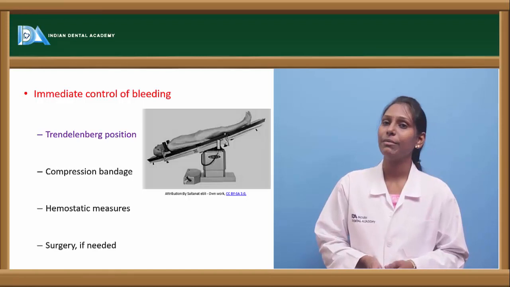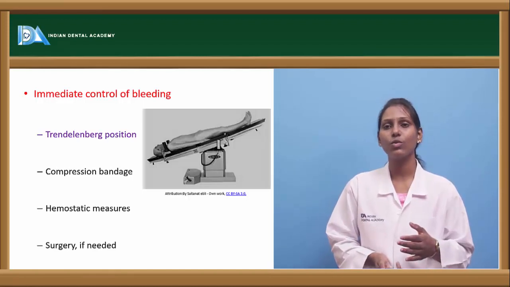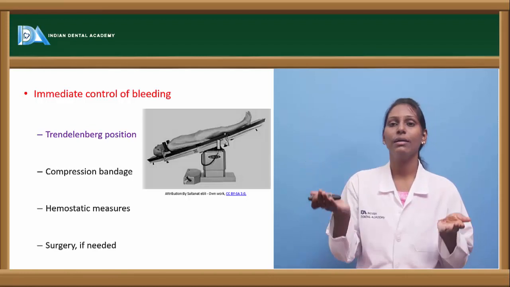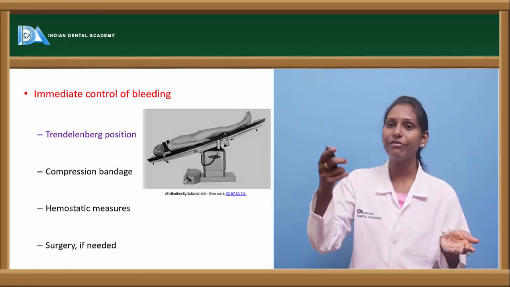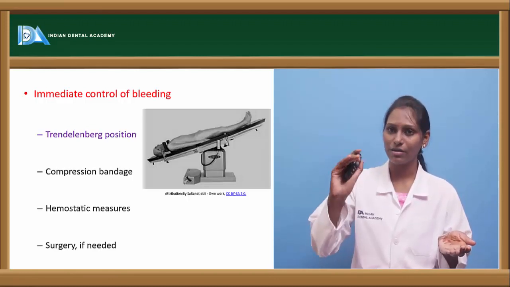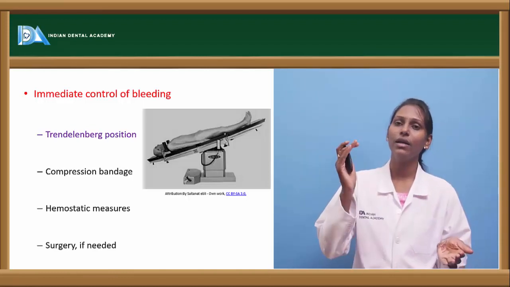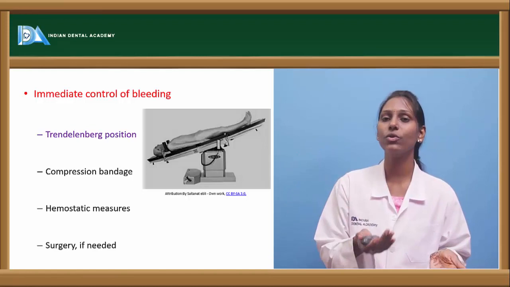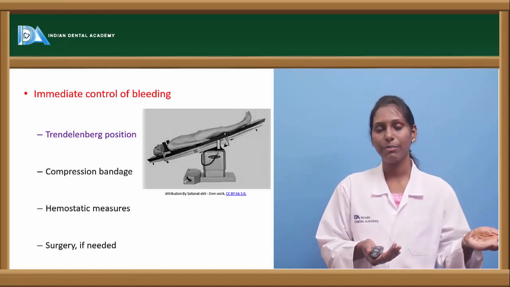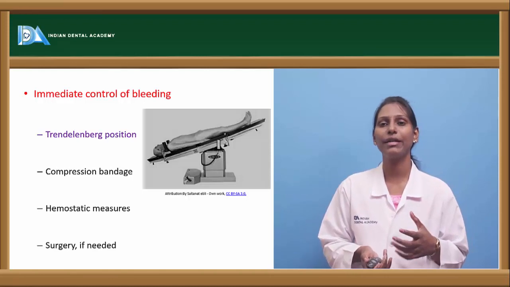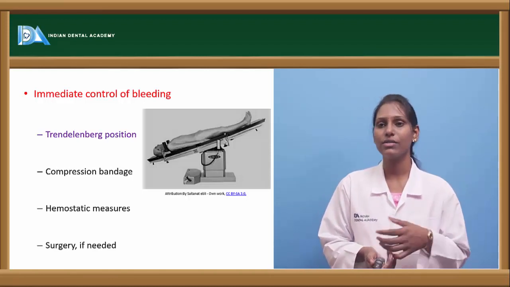For this, Trendelenburg position is useful. In this case, legs are elevated with head in the lowered position. With this Trendelenburg position, the peripheral pooling of blood is stopped. I mean, we are preventing the peripheral pooling of blood and helping venous return to heart and also cerebral perfusion.